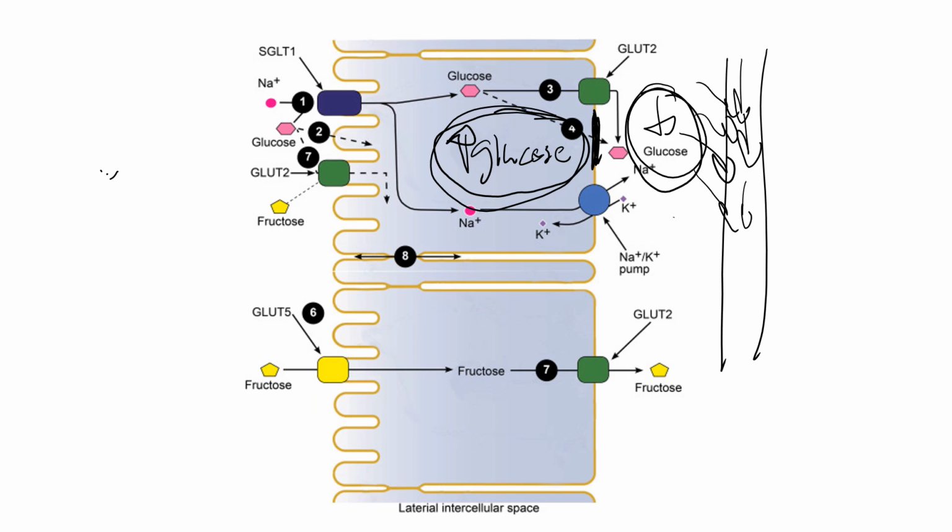So how are we going to do this? We're going to do it through facilitated diffusion. Located in the basolateral membrane of these epithelial cells are more GLUT2 proteins, integral proteins that function through facilitated diffusion. Initially, they're open facing the intracellular fluid of the epithelial cell and closed off facing the interstitial fluid.